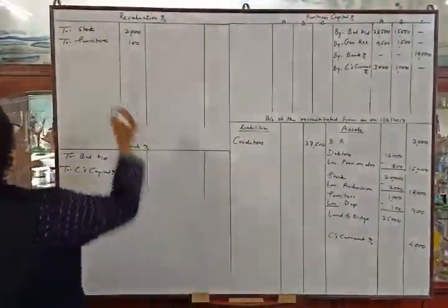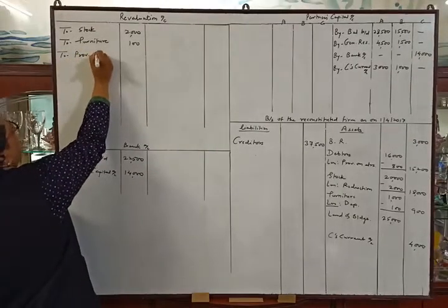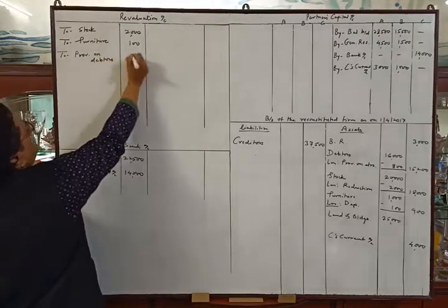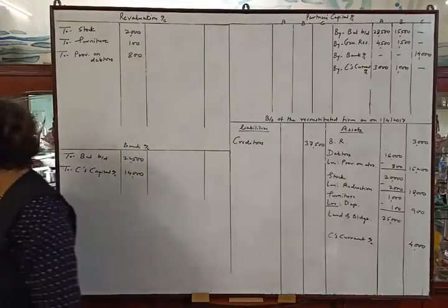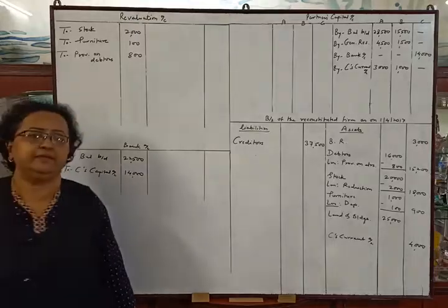Now this provision will be a loss. So to provision on debtors, rupees 800.